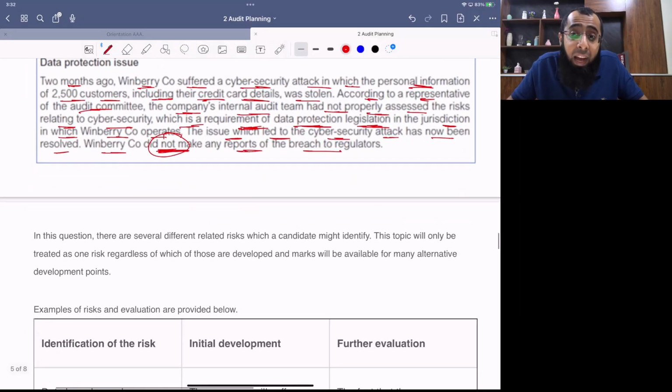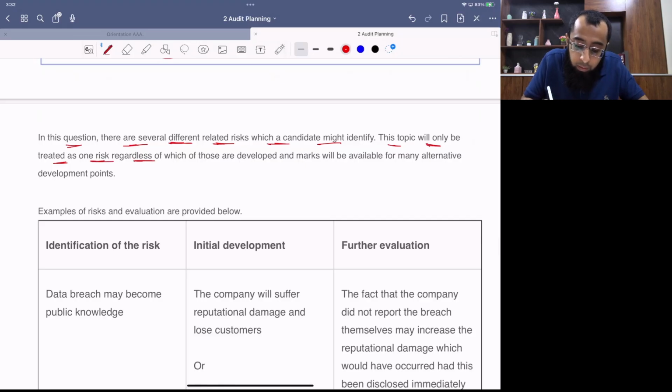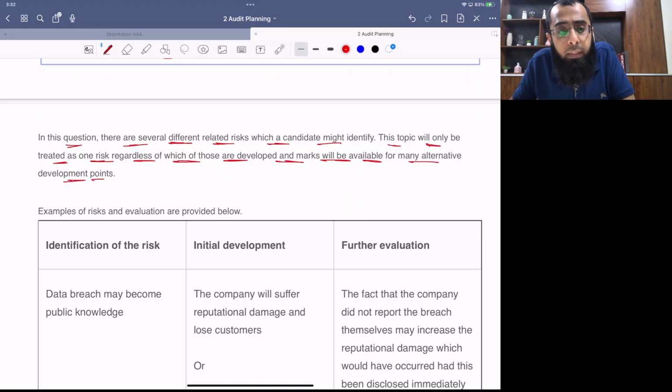Now, let's see how the examiner has given you some sample points. In this question, there are several different related risks which a candidate might identify. This topic will only be treated as one risk, regardless of which of those are developed, and marks will be available for development of many alternative points. So he has discussed many alternative risks, but the student had to draft any one of them.